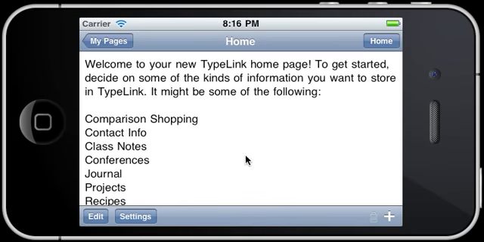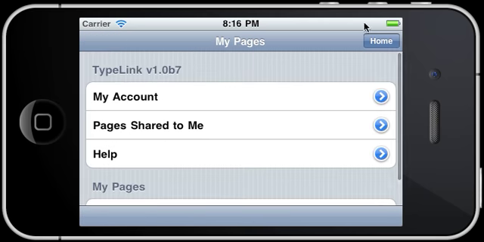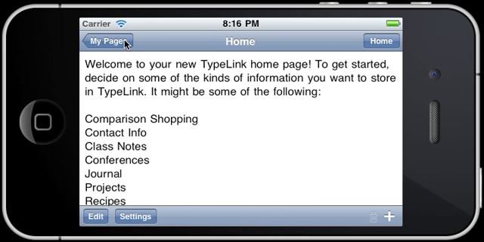And so you can see there's a number of different buttons. On the top left here is My Pages. This is going to take me back to the screen I was on before. And as you'll see later, this is always the back button to go back to the previous page you were on if you've gone from page to page to page. This home button will always take you back home as well. So if you've gotten 3 or 4 or more pages deep, you can always click home just to get back here easily. There's an edit button to edit the contents of the page, a settings button to edit the sharing settings or title of the page, and then a delete and add button over here.